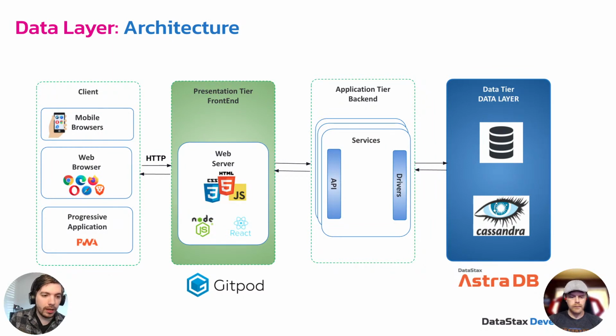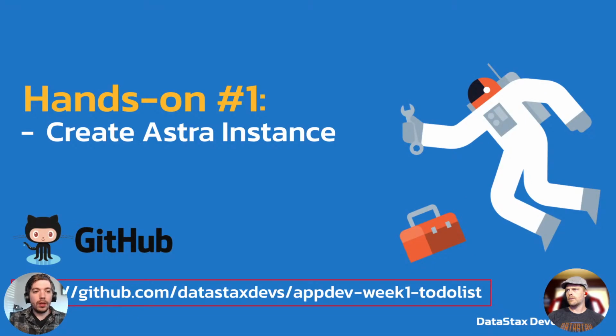It's our data layer, and we're going to be using Astra DB for our database today. When we spin up our to-do app, we're going to connect it to that database and be able to use our app and actually have that information stored long term. So with that, I'm going to hand it over to David, who's going to walk us through getting our Astra instance set up.